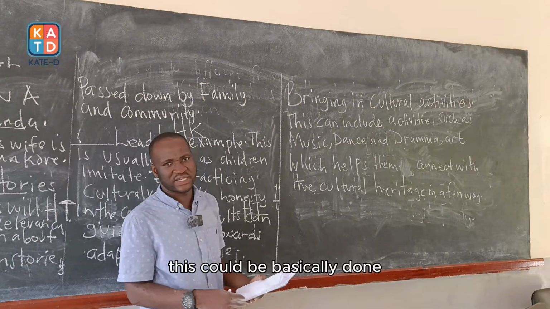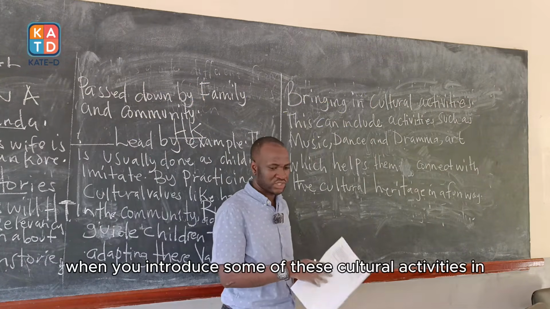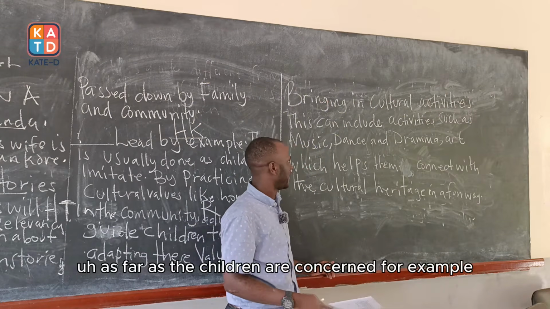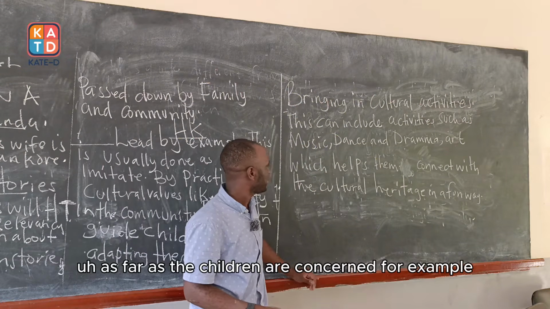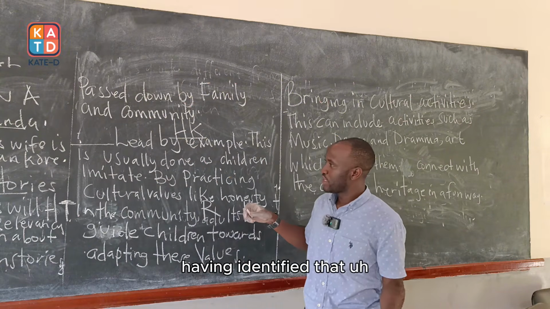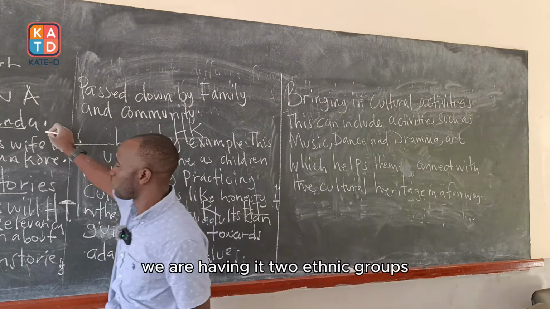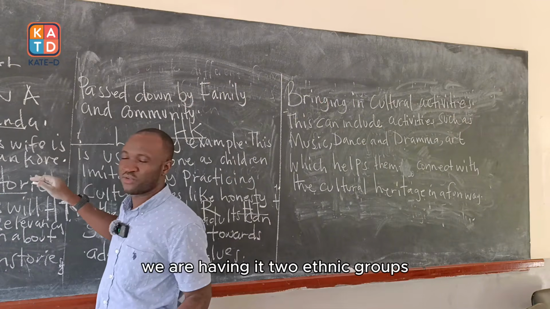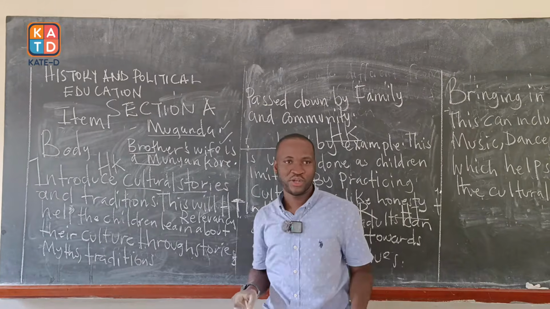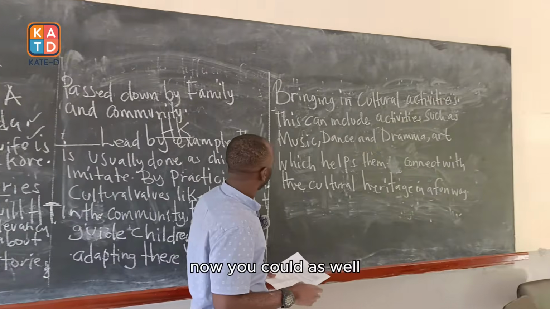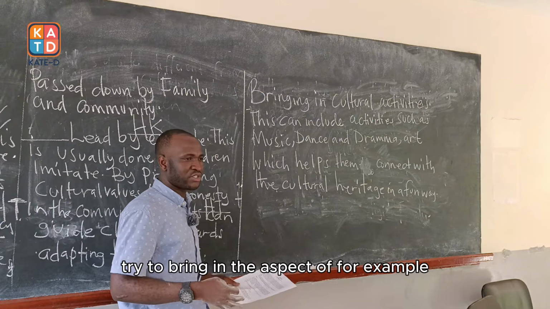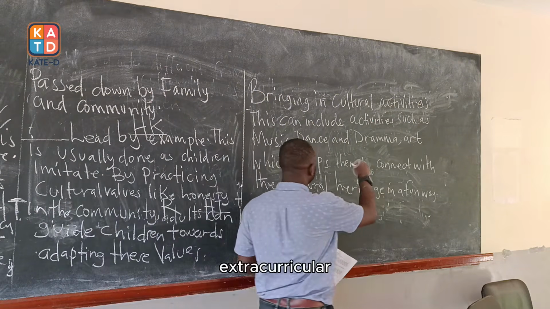This could basically be done when you introduce some of these cultural activities as far as the children are concerned. For example, having identified that we are having two ethnic groups, we are looking at the Baganda, we are also looking at the Banyankole. Now, you could as well try to bring in the aspect of, for example, Ekisakate.